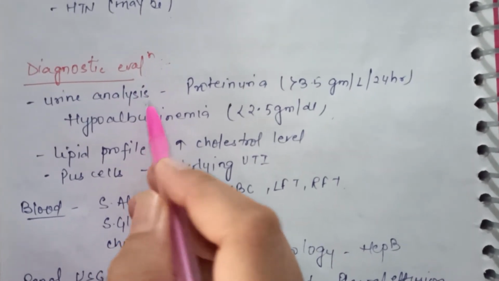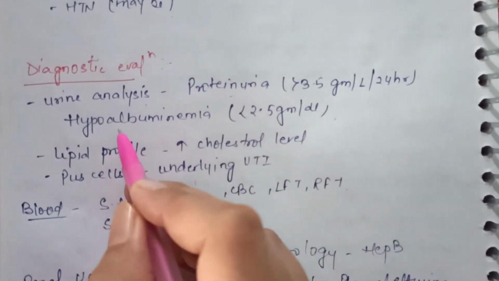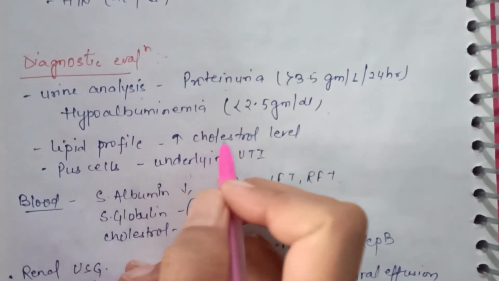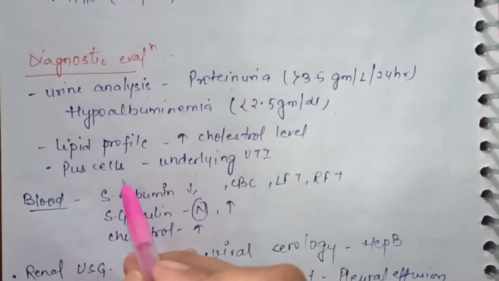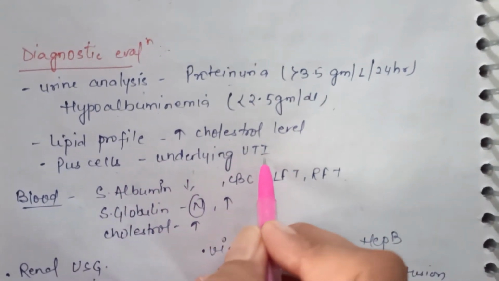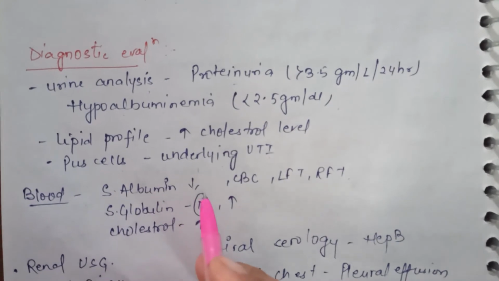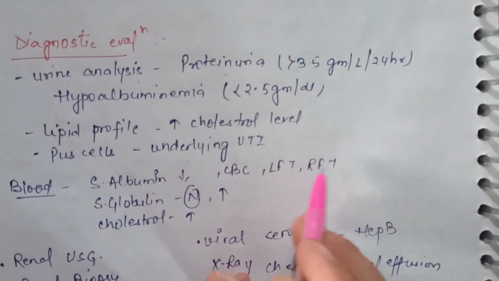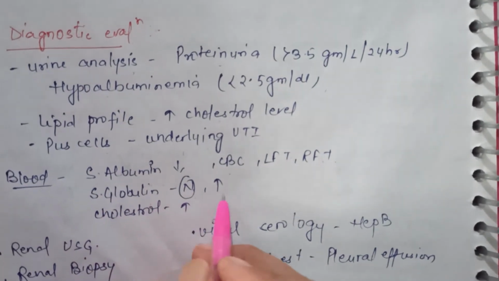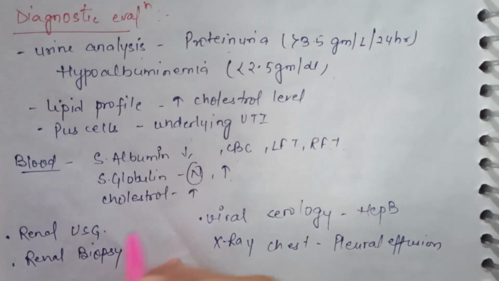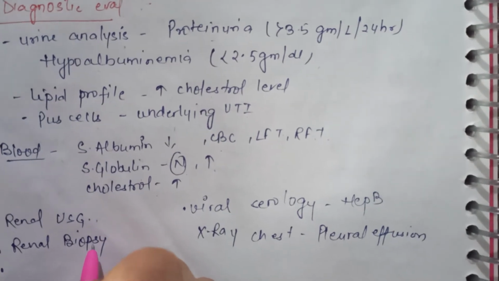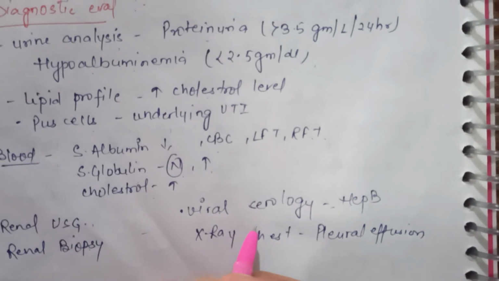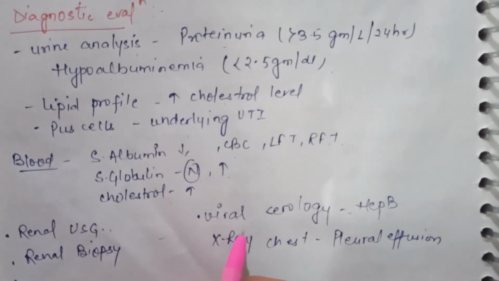First is urine analysis. The protein level will be more. Hypoalbuminemia will be there, decreased albumin level. In the lipid profile, because of hyperlipidemia, increased cholesterol level will be there. Pus cells may be there because of underlying UTI. In the blood, serum albumin level will be decreased, CBC will show anemia, LFT and RFT values can be monitored, serum globulin level may be normal or increased, and cholesterol level will be high. Renal ultrasound and renal biopsy can be performed. Viral serology for hepatitis B and C, and chest X-ray for pleural effusion and hydrothorax can be done.